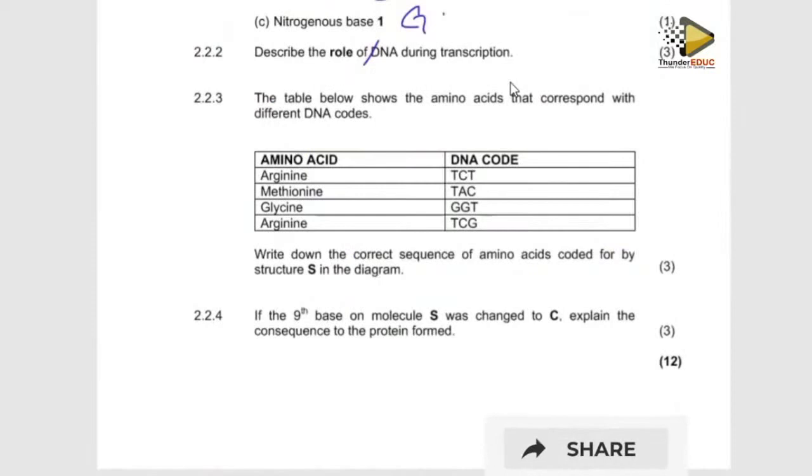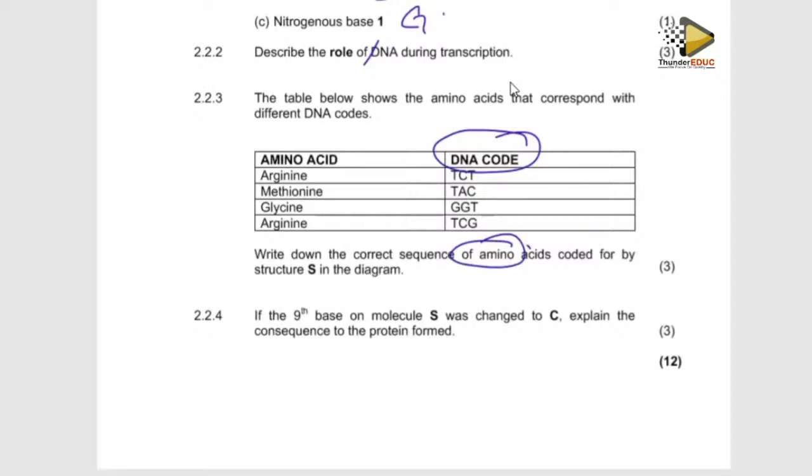The table below shows the amino acids that correspond with the different DNA molecules. They are giving adenine, arginine, methionine, glycine, and then arginine. So before you start anything, first identify what is here and what is being given. Write down the correct sequence of amino acids. Now you see, they're looking for amino acids. Sometimes this is messenger, sometimes this is transfer.